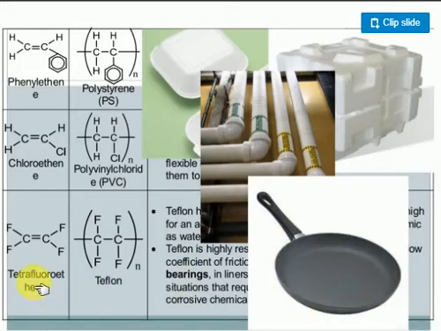Coating is made up of Teflon. Teflon is also called tetrafluoroethylene. How many fluorine atoms are there? Four. This is the ethylene molecule. The difference is here.